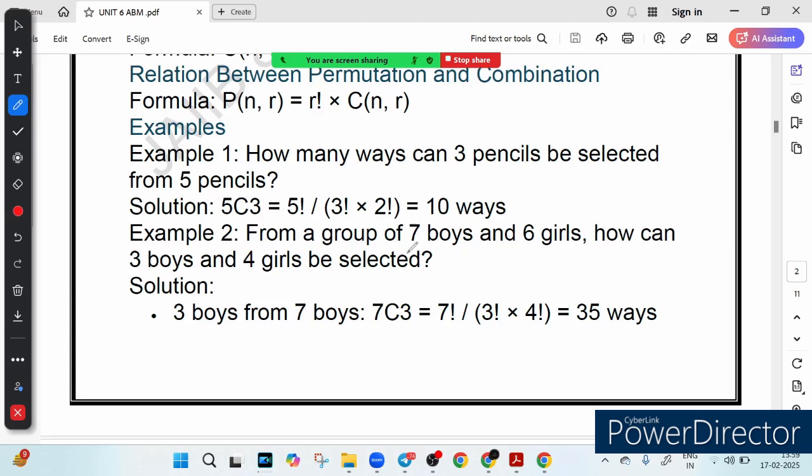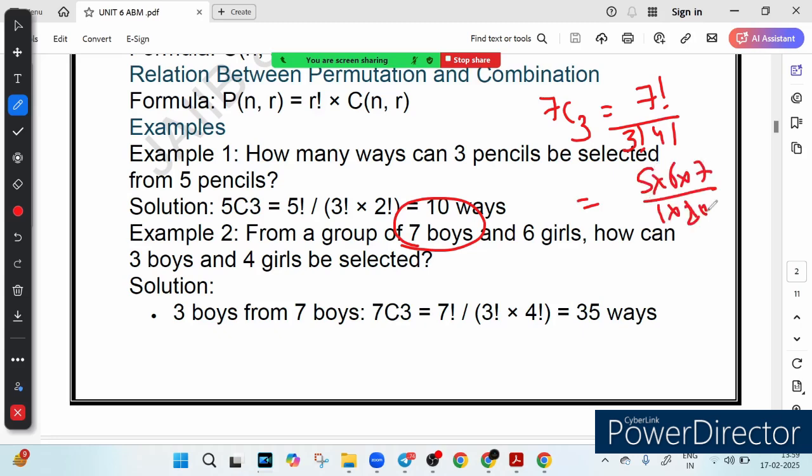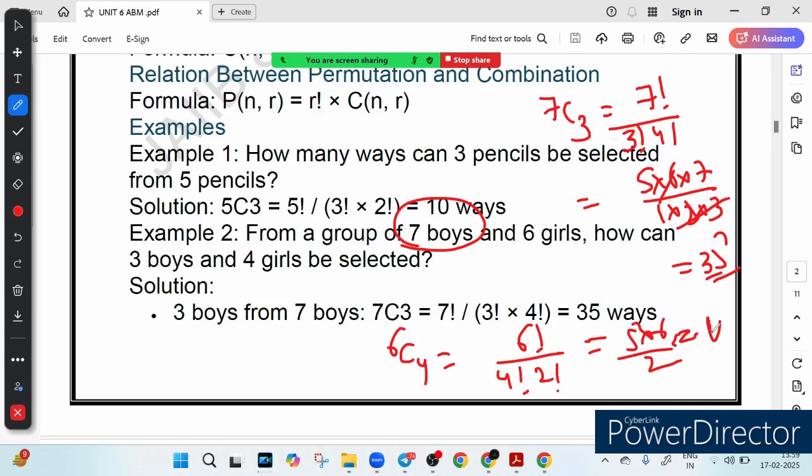So first we will find their counts individually. What is the number of ways of selecting 3 boys from a group of 7 boys? It is nothing but 7C3, which is factorial 7 upon factorial 3 into factorial 4. So this will give you 5 into 6 into 7 upon 1 into 2 into 3. It will give you 35 ways. Similarly, if you want to select 4 girls from a group of 6 girls, it can be done in 6C4 ways. So factorial 6 upon factorial 4 into factorial 2. This will give you 5 into 6 upon 2. This will give you 15 ways.